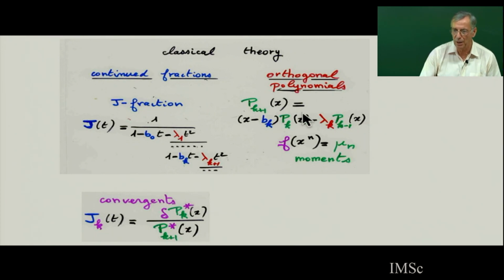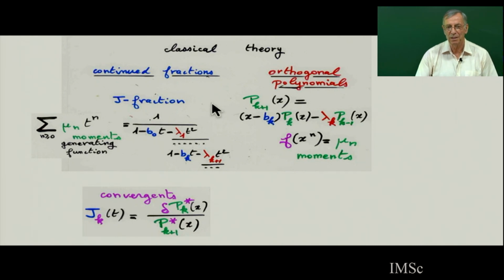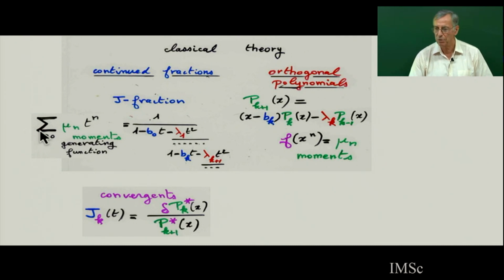The well-known equivalence is that the generating function, this Jacobi continued fraction, is exactly the generating function for the moments of the orthogonal polynomials. If you get orthogonal polynomials with analysis, with an integral, etc., you get some moments, then the generating function of the moments can be expanded in a continued fraction with coefficients b_k, lambda_k exactly the same as the coefficients of the three-term recurrence relation.